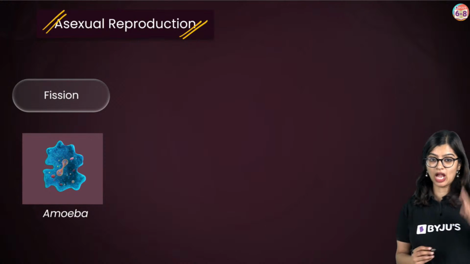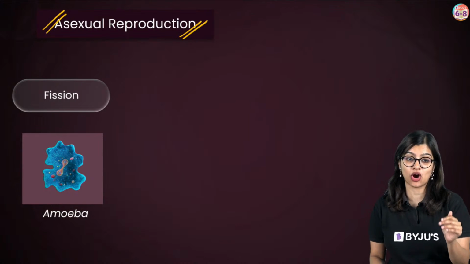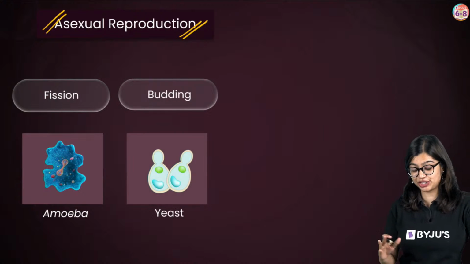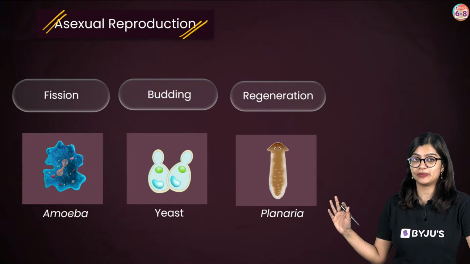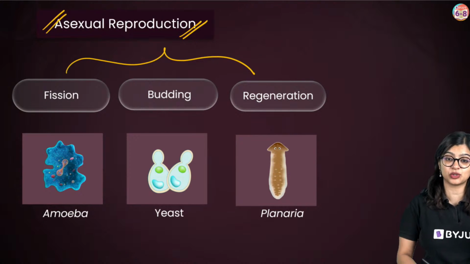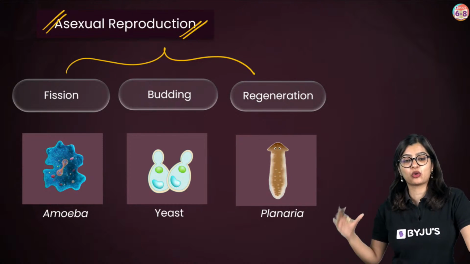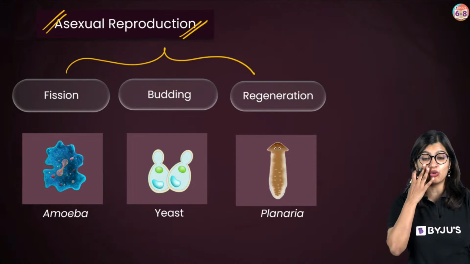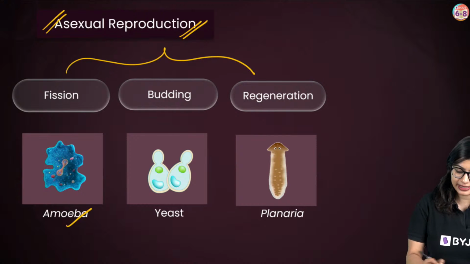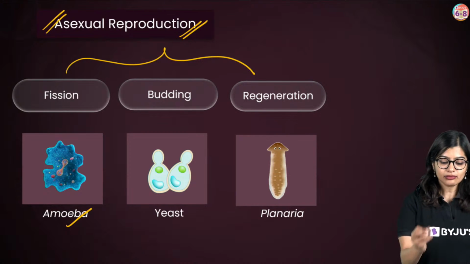So today, our session is focused on asexual reproduction, where we will cover fission, budding, and regeneration. This is as per CBSE, and these are the three things given in your textbook. So we will quickly wind this up so that we can move on to the next one. Okay, so first up, let's have a look at fission.